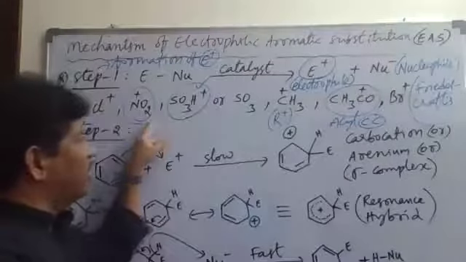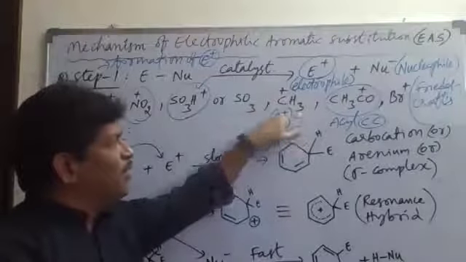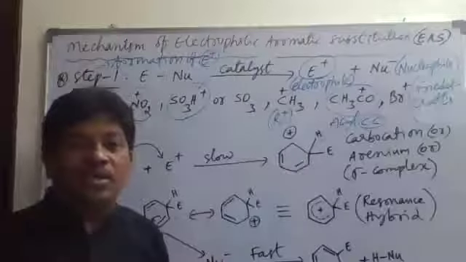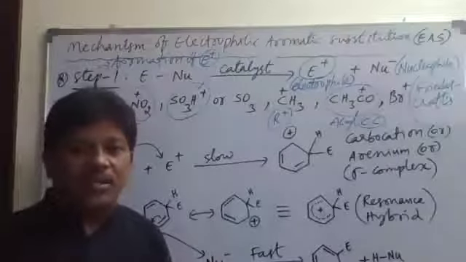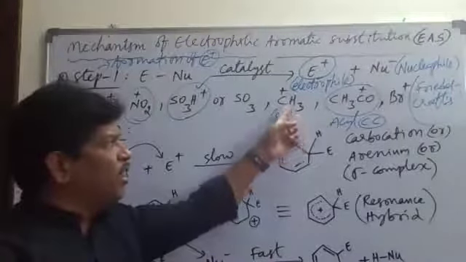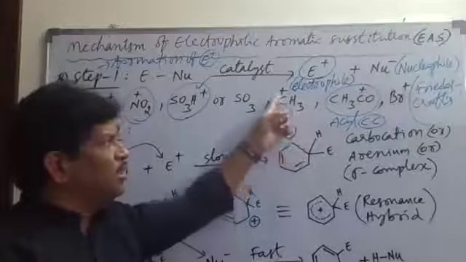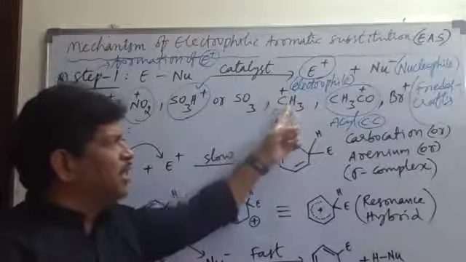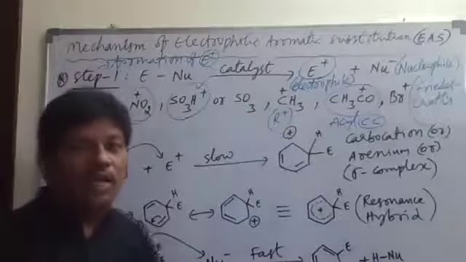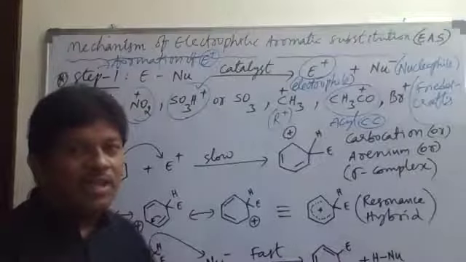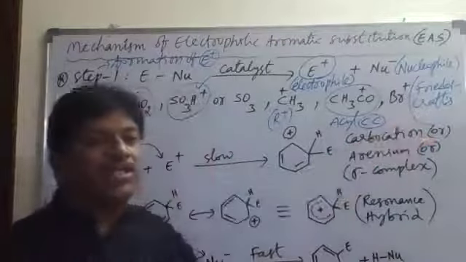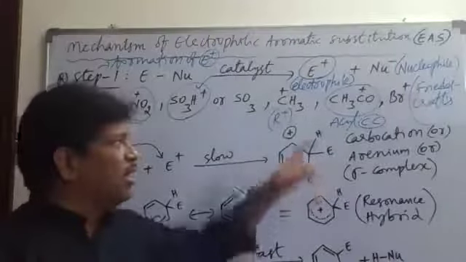That is the nitration reaction. Next, the substitution of CH3 plus carbocation in the place of hydrogen of benzene is called methylation, or alkylation. So in alkylation, what can be the electrophile? CH3 plus, C2H5 plus, C3H7 plus, like this. Any alkyl carbocation may act as the electrophile in the alkylation reaction. That reaction is called Friedel-Crafts alkylation reaction.